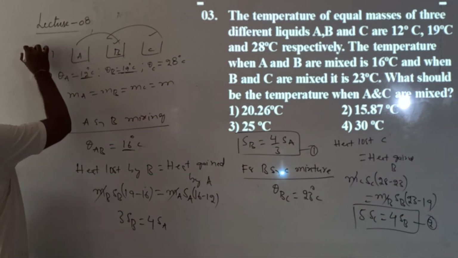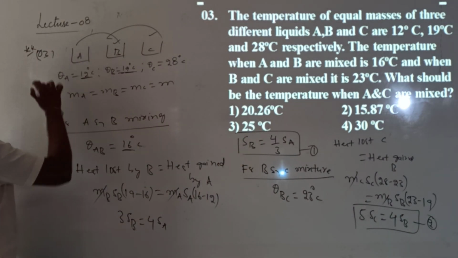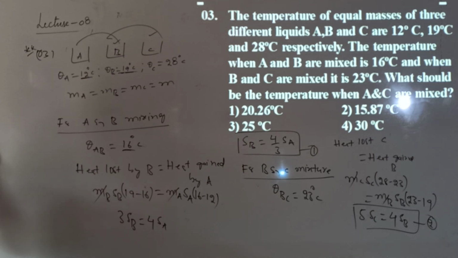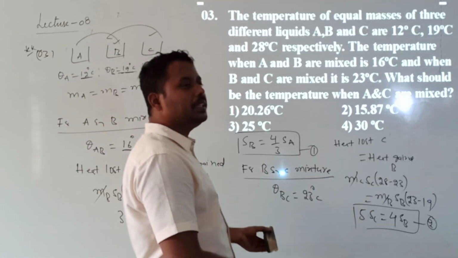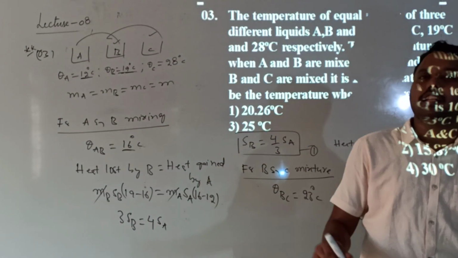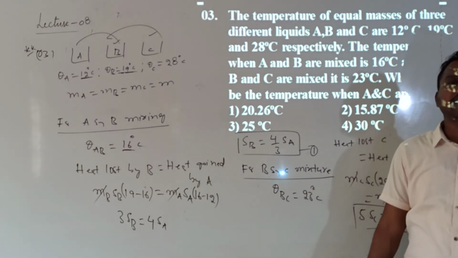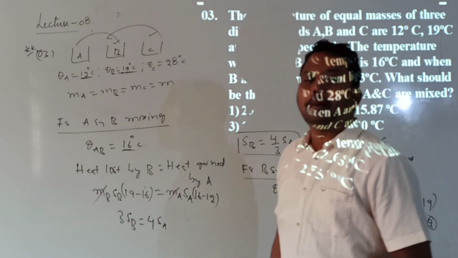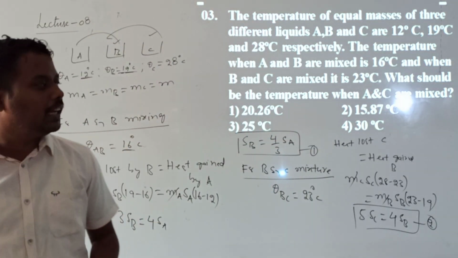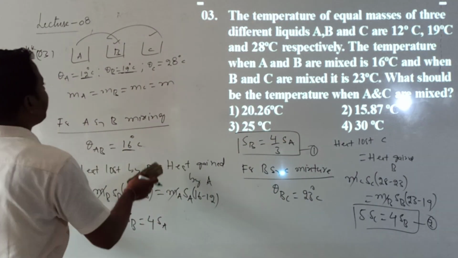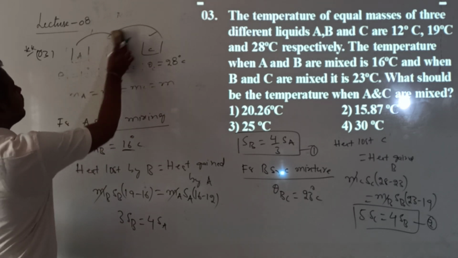This is a very important problem I am telling you, and a bit lengthy. You might ask whether, for an objective question, we can afford this much time. If you are perfect with the principle of method of mixtures, there is no need to write these steps so lengthily. You can write directly; with practice you will get it. Okay, now by using equations 1 and 2, can I write this part up?